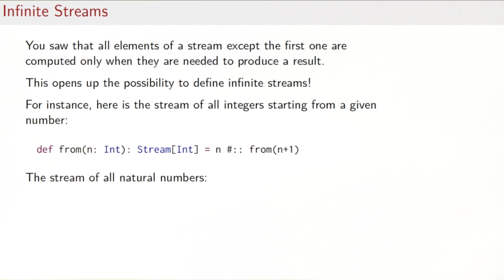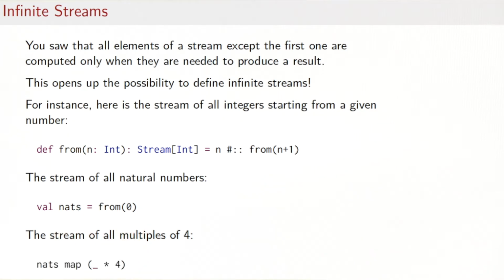So using from, we can now write infinite streams. For instance, the stream of all natural numbers would be from(0). Or the stream of all multiples of 4 could be the stream of all natural numbers mapped by times 4. So take each natural number, multiply it by 4. That gives a stream that returns all multiples of 4.